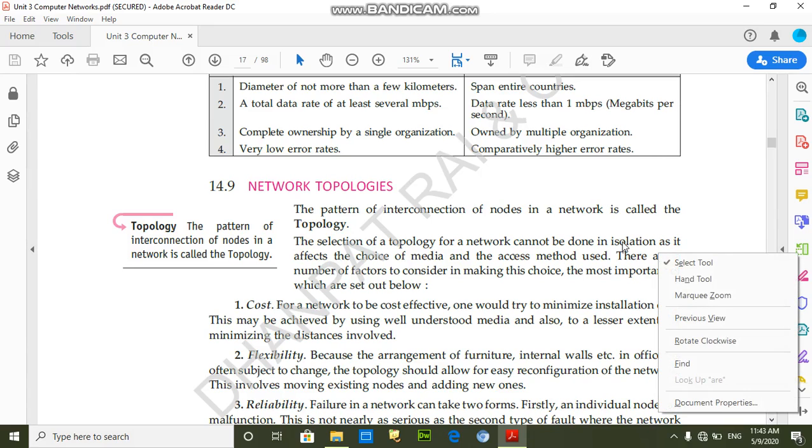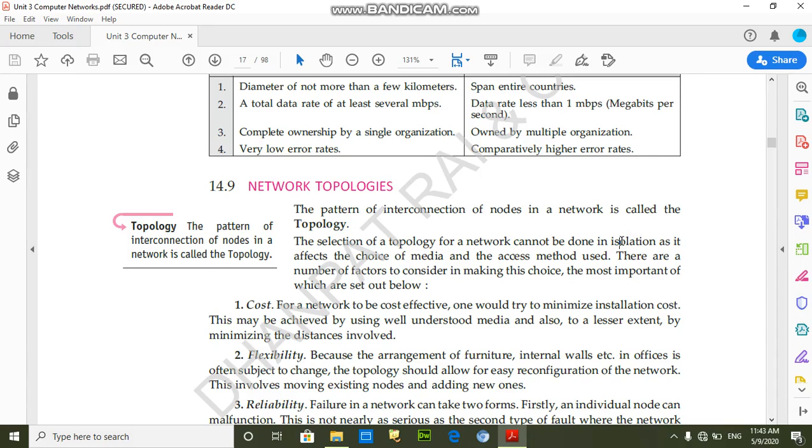Students, in today's video lecture I am going to explain network topology. Students, topology means the pattern of interconnection of nodes in a network. In simple words, we can say that topology defines the layout of the network, how the computers are connected in the network, and there are many factors that define the topology.